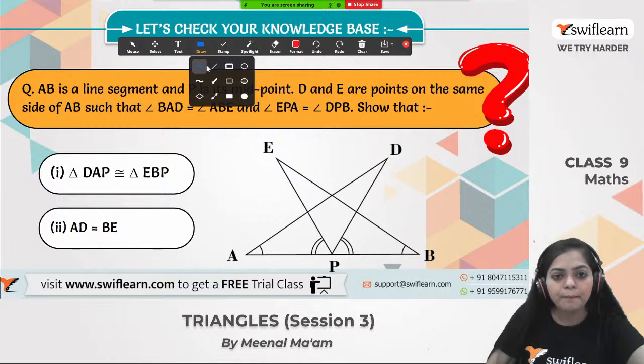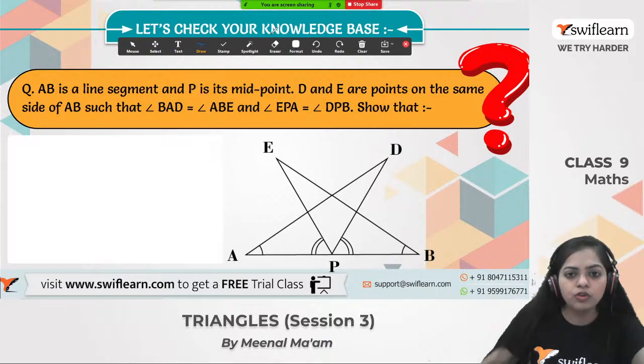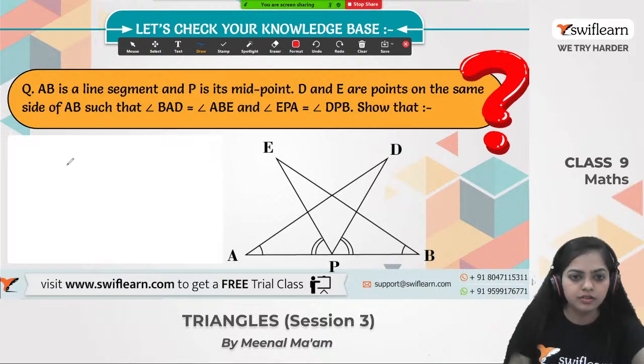So let's have a look what is given in this question. It is given that P is a midpoint. Midpoint of what? P is a midpoint of AB. So if P is a midpoint of AB, we can say that AP is equal to BP. Okay, any problem?